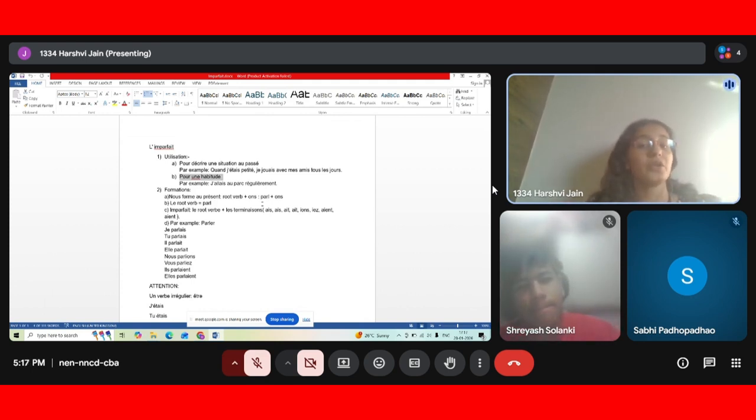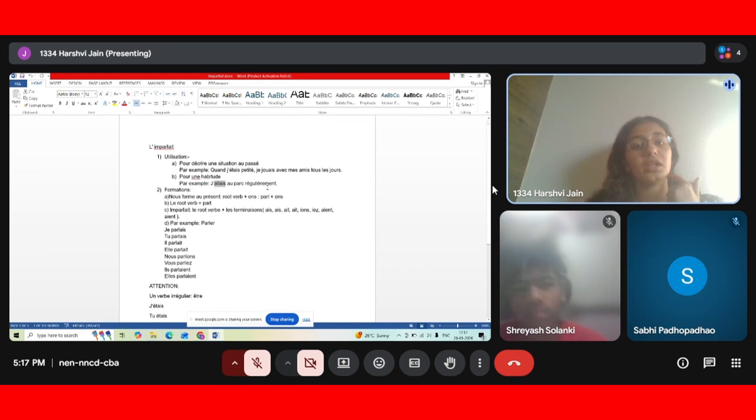So j'allais, allais is the imperfect form of the verb aller. Aller means to go. So j'allais au parc régulièrement means that I have a habit of going to the park regularly. Whenever you have to tell about your habits, you will use the imperfect.